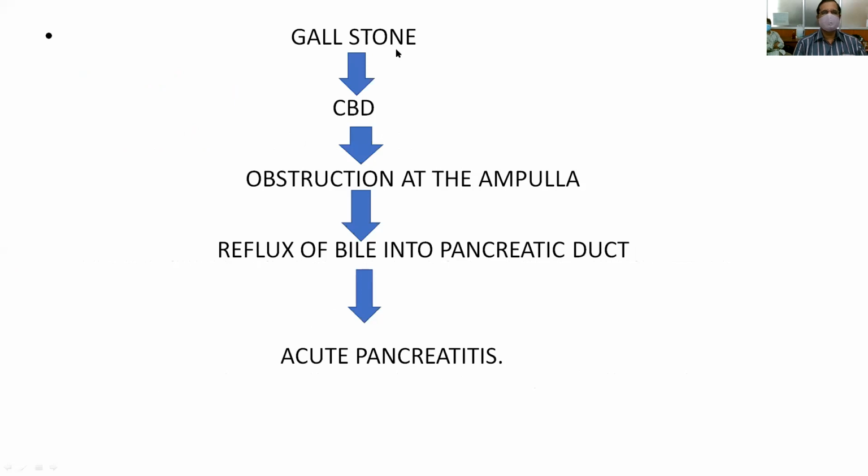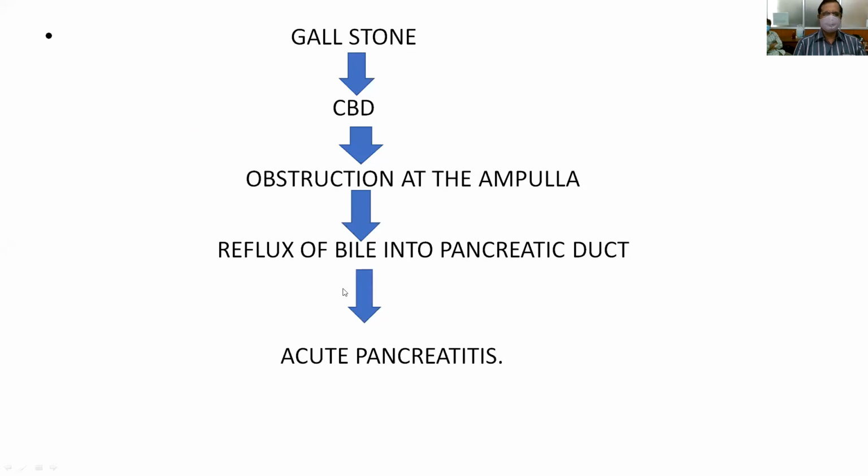And the second one is biliary disease, that is gallstones in the biliary tract. They cause obstruction to the common bile duct, particularly at the ampulla of Vater, which leads to reflux of bile into the pancreatic duct. As I already told in the anatomy in detail, there is a common channel for the main pancreatic duct, which opens into the CBD and opens at the ampulla of Vater.